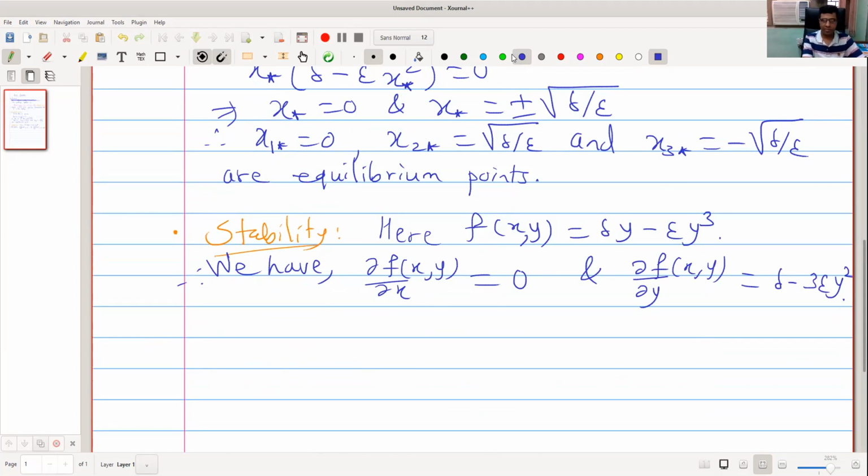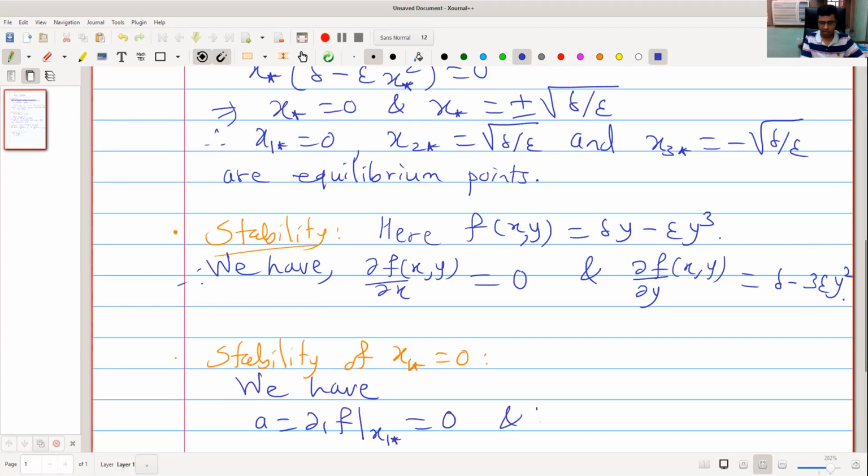Now we discuss stability of the first equilibrium point x1 star. So here we have A equal to del 1 f at x1 star, it is 0, and B equal to del 2 f at x1 star.